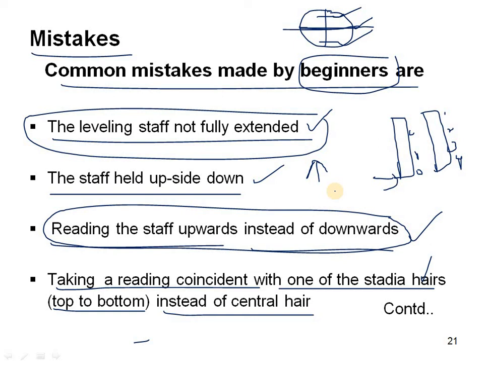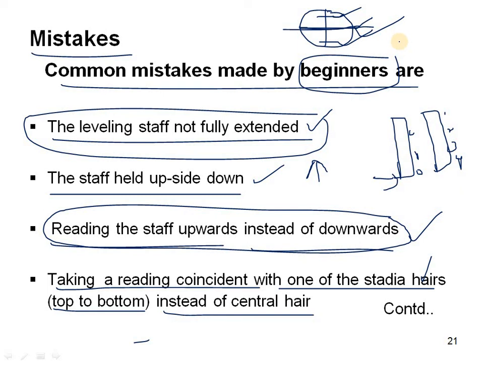And then, focusing the screw on any object. The object should be focused by keeping a white paper in front of the telescope. Then whichever lines are there in the diaphragm, these three lines we are seeing here, should appear on the white paper. If it appears on the white paper with black color lines, then it is clear that the object glass is ready to see the leveling staff.